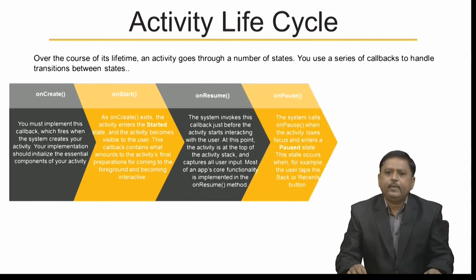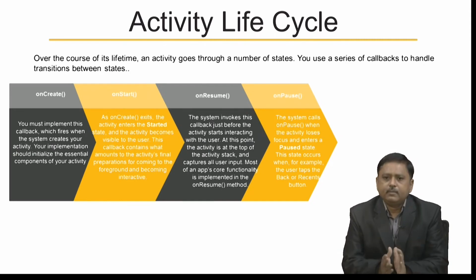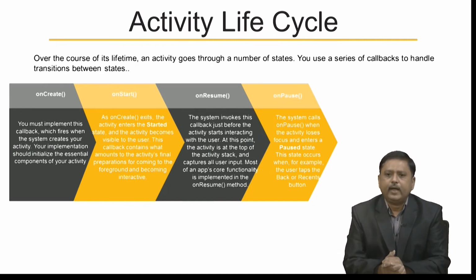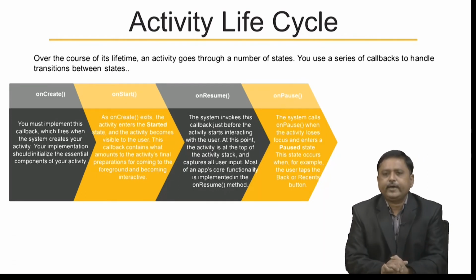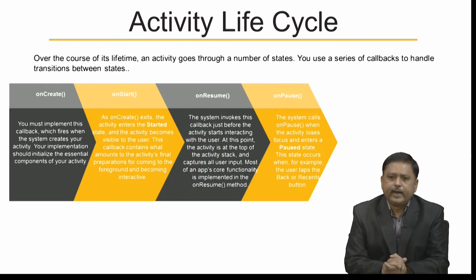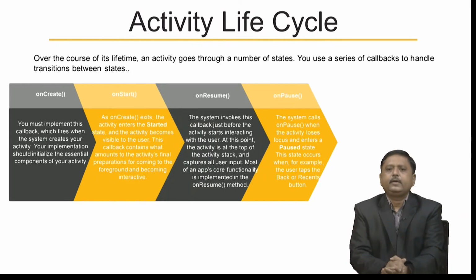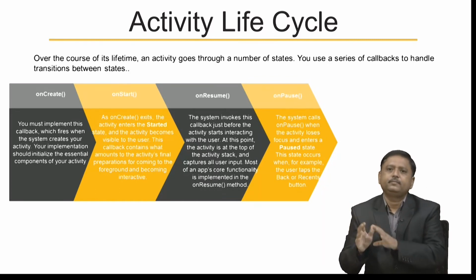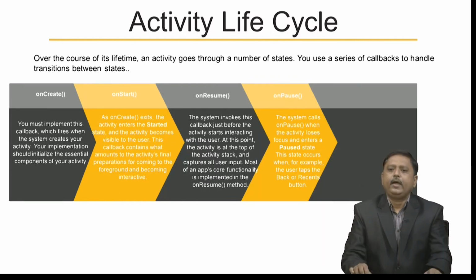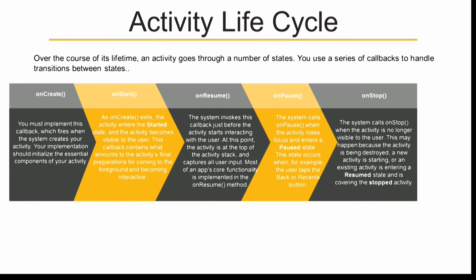The next callback is onPause. The system calls onPause when the activity loses focus and enters the paused state. This state occurs when, for example, the user taps the back or recent button. So, when you press back, that activity is paused and then there is an onStop callback.